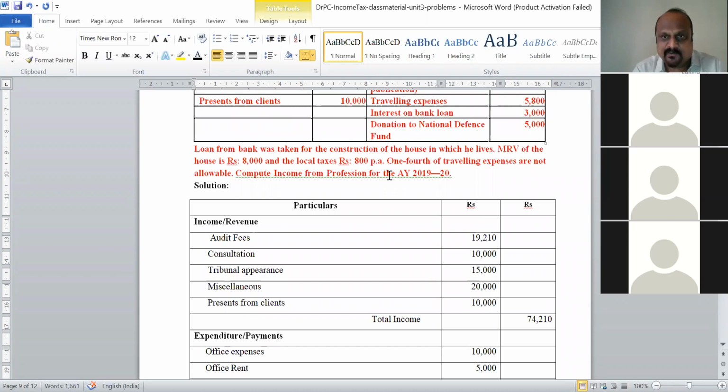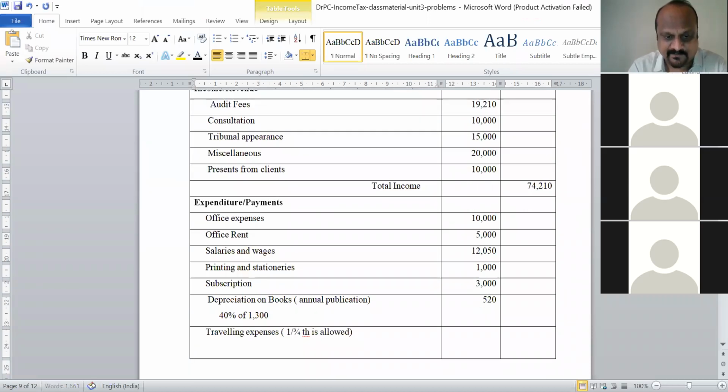They have mentioned that 1/4 is not permitted. If 1/4 is not permitted, definitely 3/4 has to be permitted. That we have taken here. 3/4 is allowed. You mention here 1/4 is not allowed.